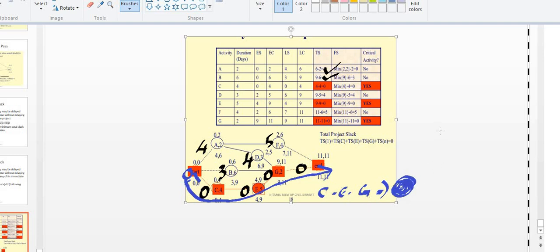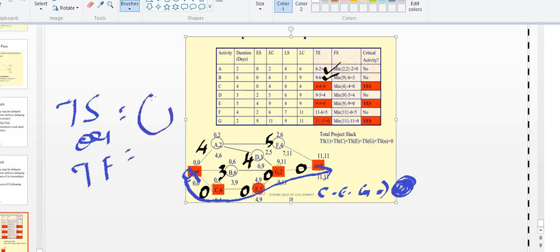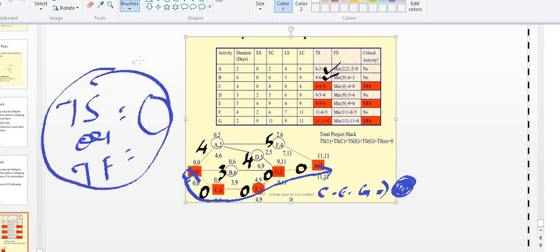Okay. In short, what I can say is, for the activities on the critical path, the total slack or total float is 0. This is the shortest definition. So for a critical path, total float or total slack will be 0. Okay, this is how we have to calculate the total float.